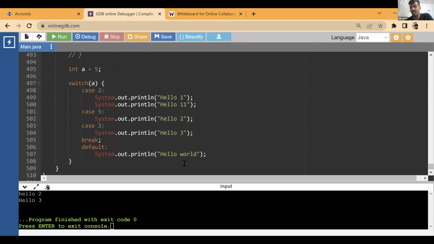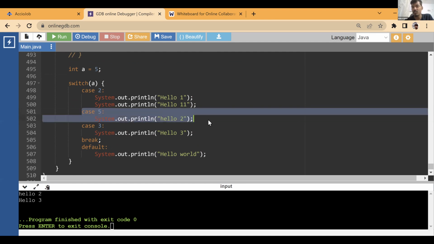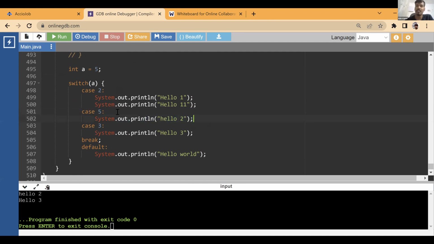Okay, first tell me, understood this one? Is this clear? When you don't have breaks, it simply executes everything after it until it sees a break or until the switch case ends. Okay, simple. Now, is there any application of this? Can it be used in some way? Yes, it can actually be used in some way.